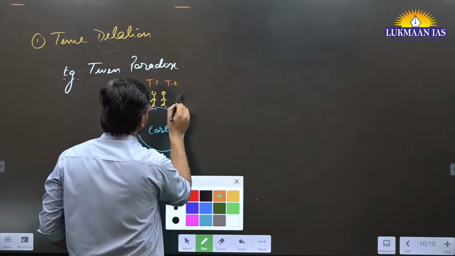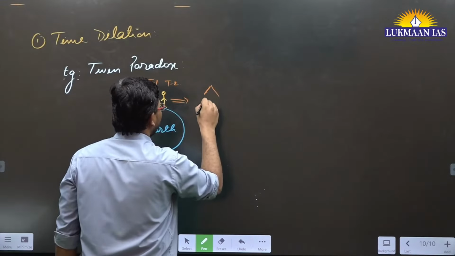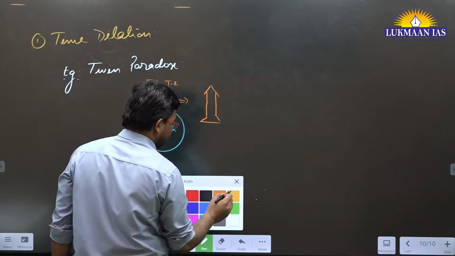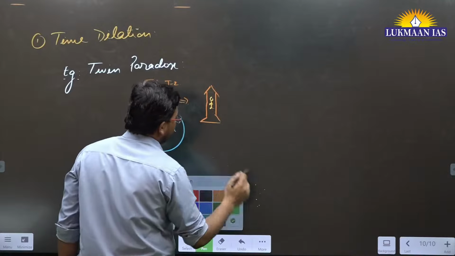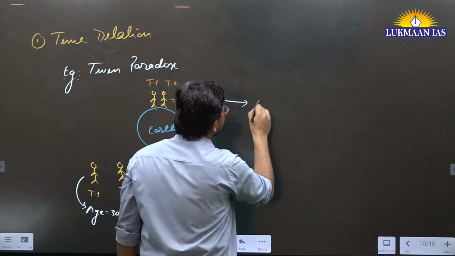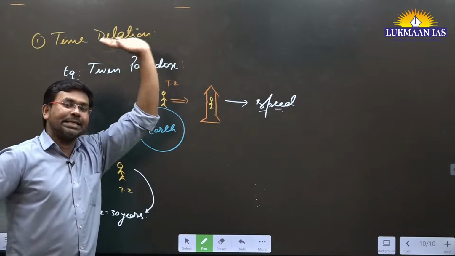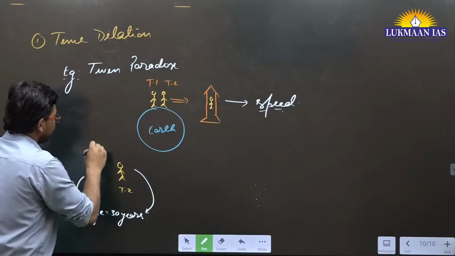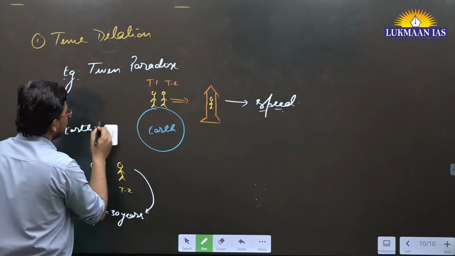What does T2 do? T2 actually goes on a spaceship, okay. He boards a spaceship, and after boarding, he travels in the universe with a very high speed. Let's say he stays in the universe for a long period of time. On Earth, for this particular person, let's say it has been 50 years.